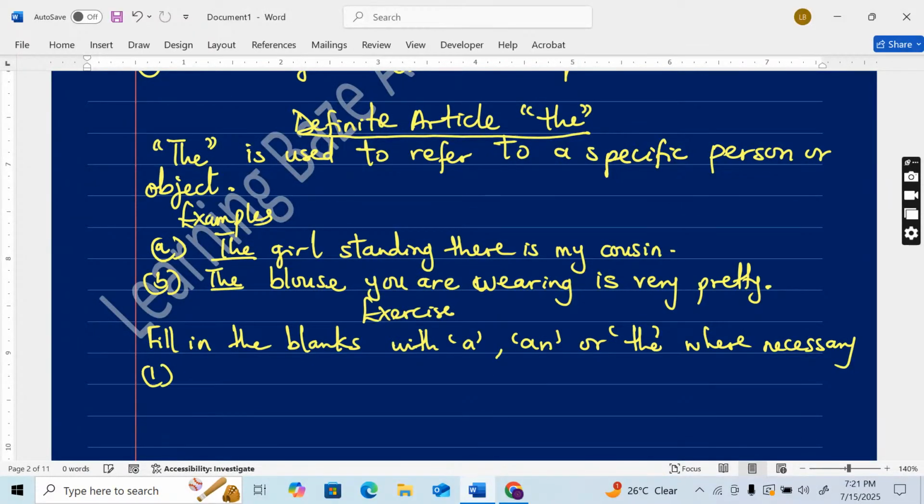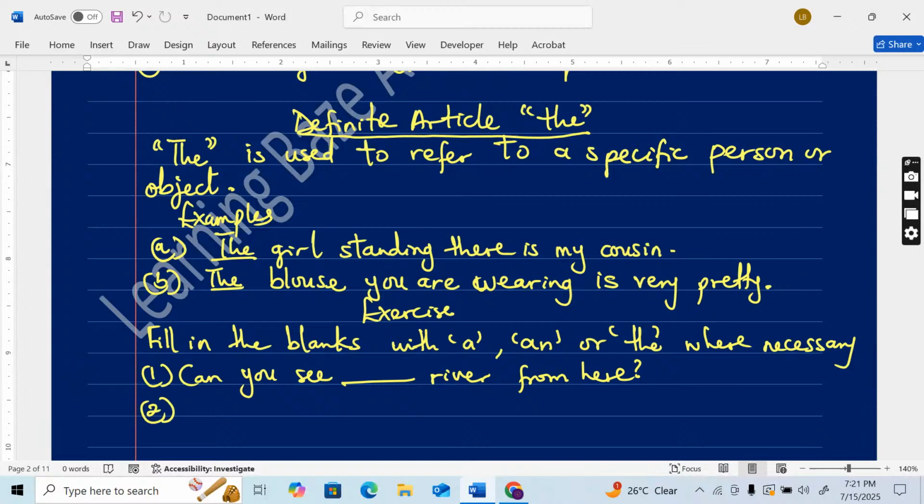Looking at the first one: can you see the river from here? All right.